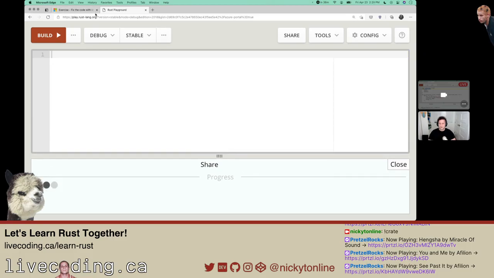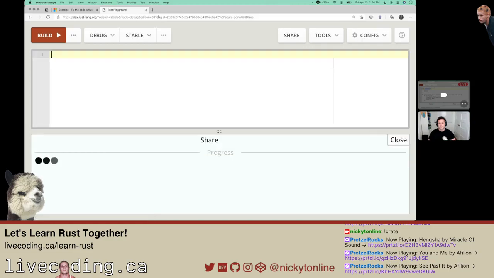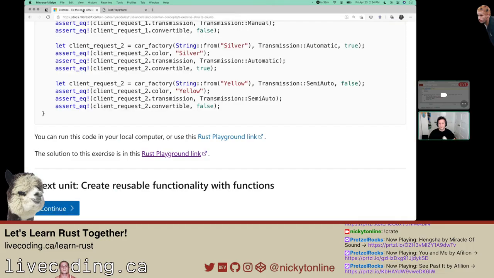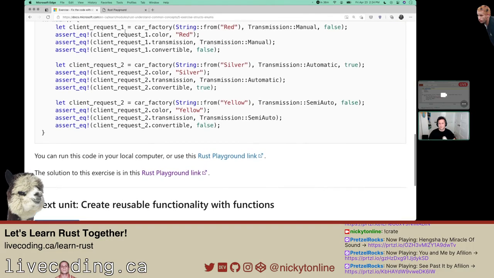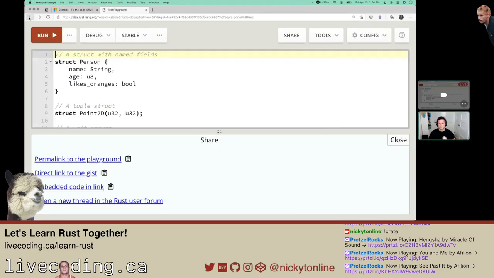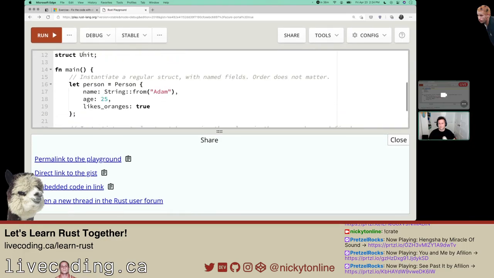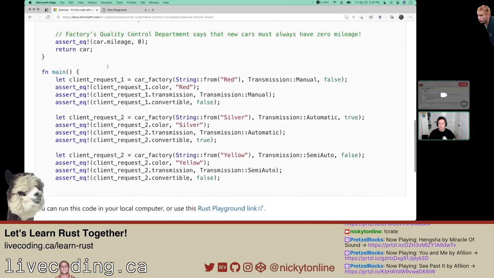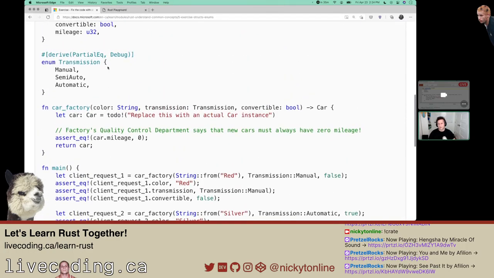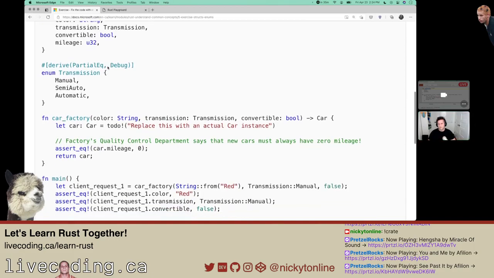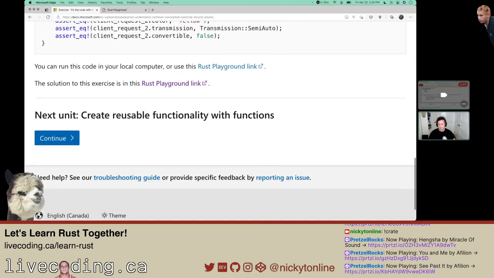I'll try loading it again. Oh, interesting. Their playground loads it from a gist. Let's try this again. Okay, it's not loading up. I don't know why, but if I go back to my example here, I lost what I had worked on, but we just went through it and explained what we did here. So that's good.